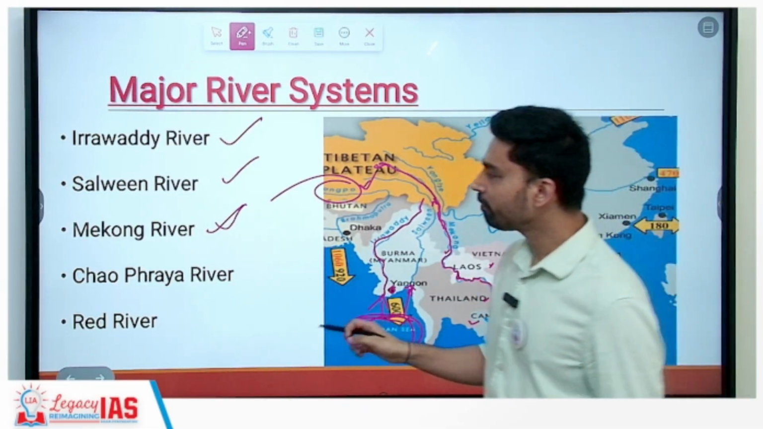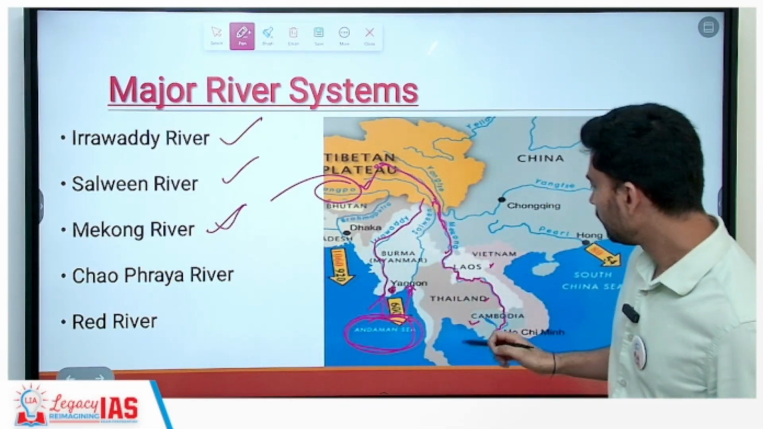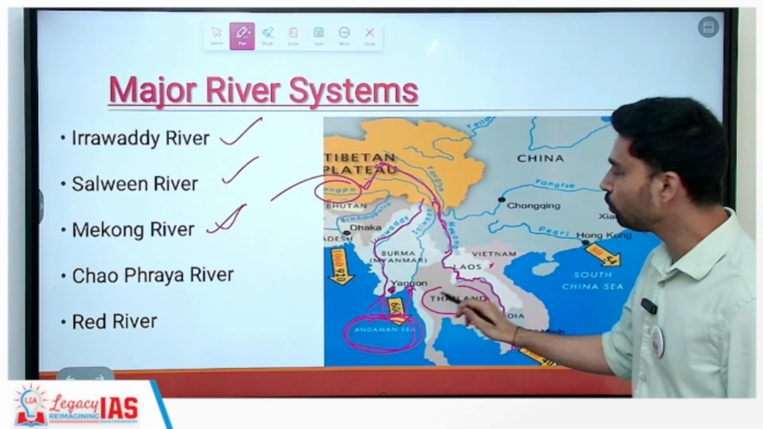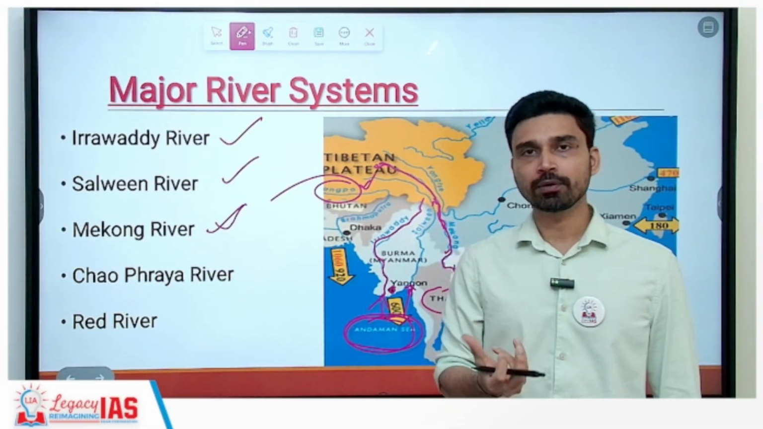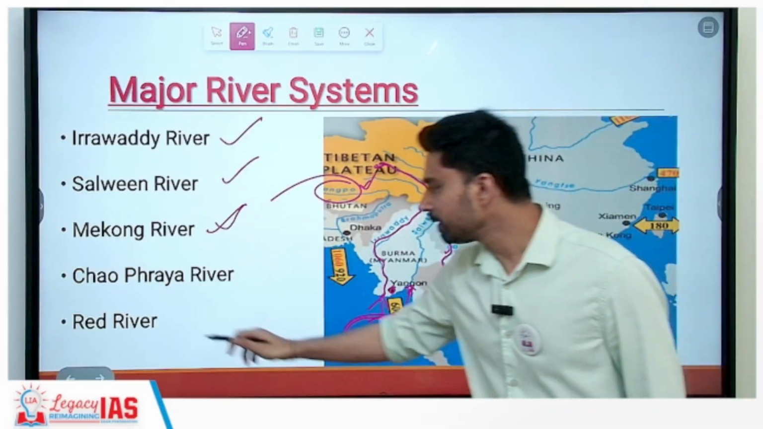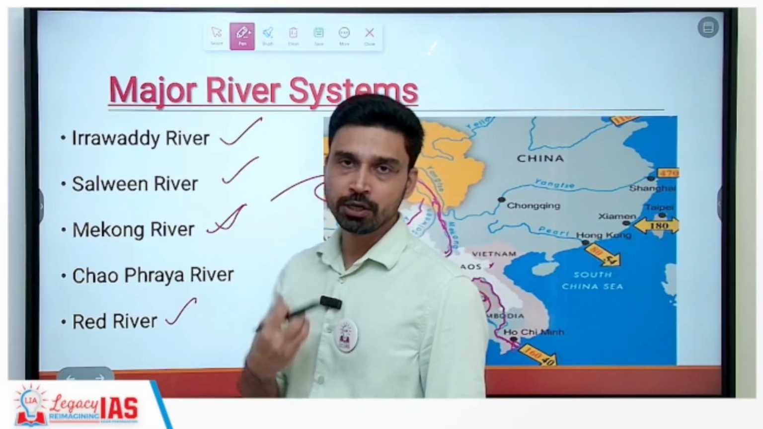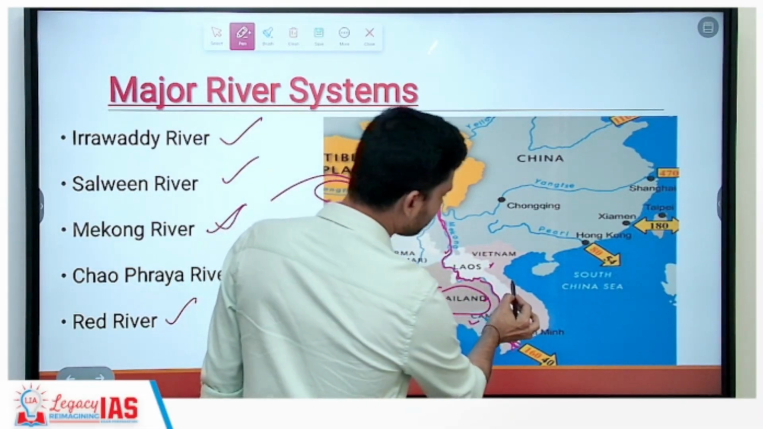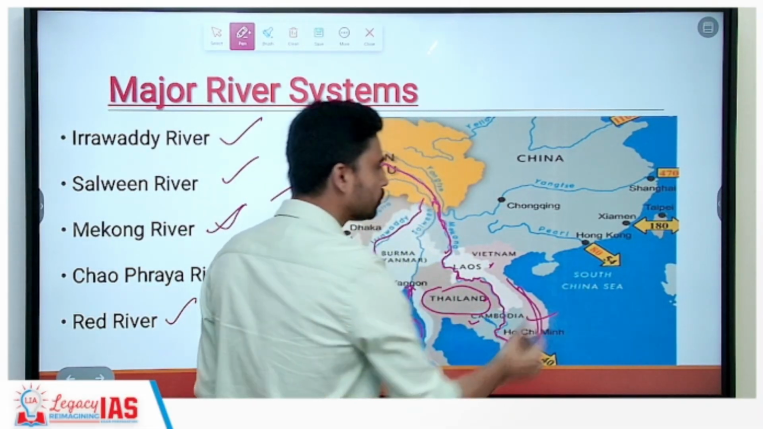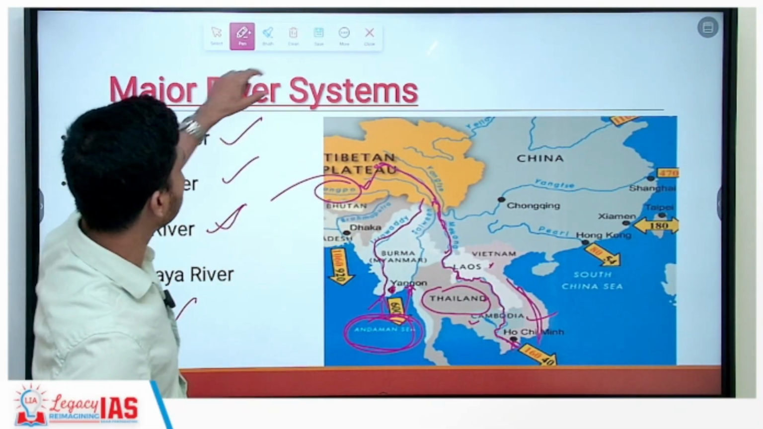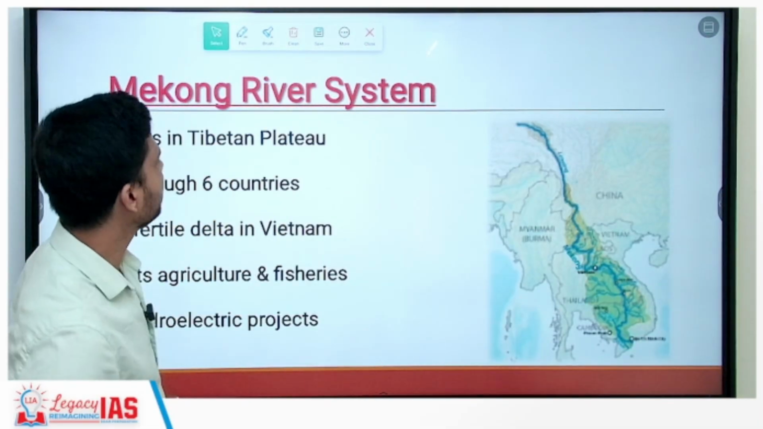Another river is the Chao Phraya, not a very important or very large river, but it is in Thailand. Near the capital city of Bangkok, you will find the river Chao Phraya, and then another small river you will find is called the Red River, also called the Hong River. The Red River or Hong River is a river that flows in Vietnam. So these are the rivers that are part of Southeast Asia, supplying water to a large number of people.